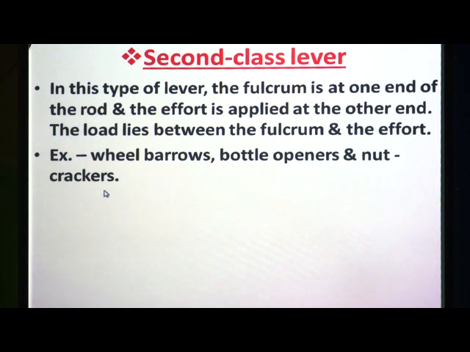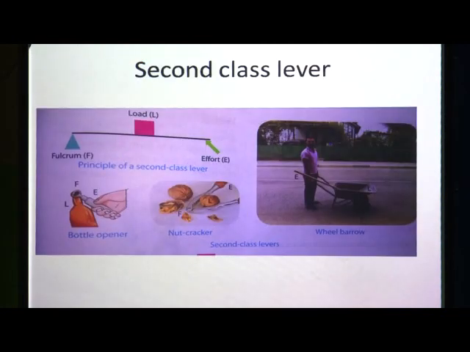A nut cracker is also like pliers, but we put the nuts, like betel nuts or any other nuts, between two ends of the nut cracker and apply force from both ends, then that nut will break. That means wheelbarrow, bottle openers and nut crackers are the examples of second class lever. Here in this picture you can see some examples of second class lever. In the first picture you can see the principle of a second class lever. In this, the load is placed between fulcrum and effort.